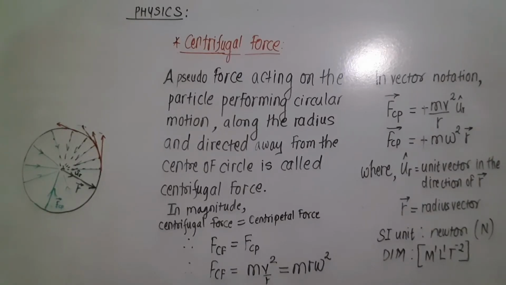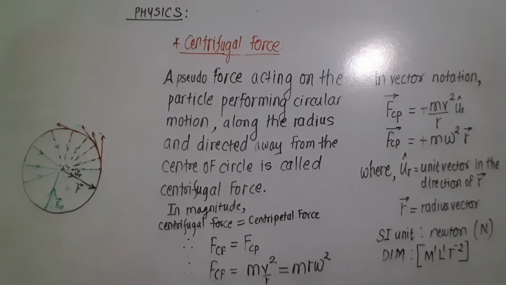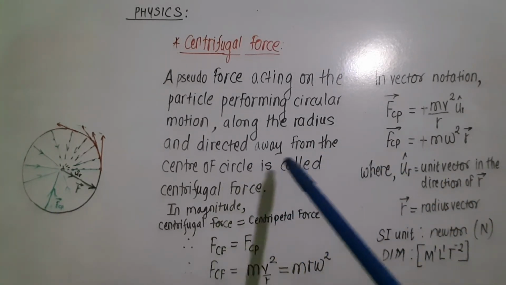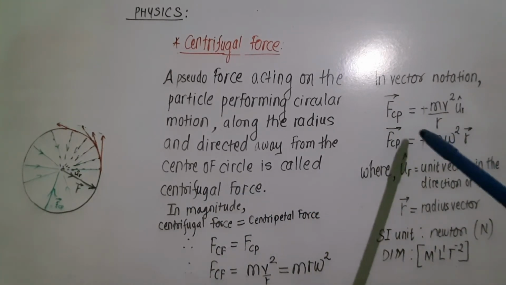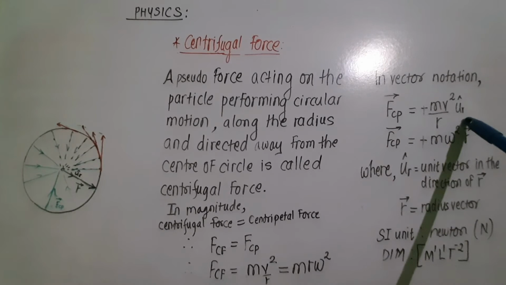The formula for centrifugal force is the same as centripetal force. It is m v square upon r or equal to m r omega square. But the direction of centrifugal force is opposite to that of centripetal force. Centrifugal force is directed away from the center. So in vector notation, centrifugal force is written in this way.